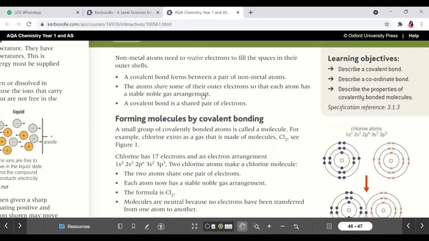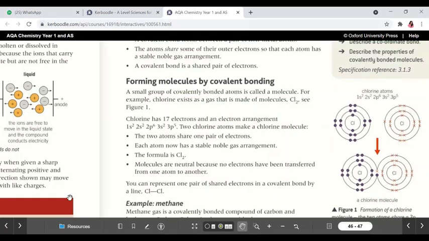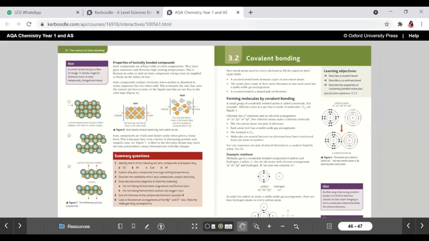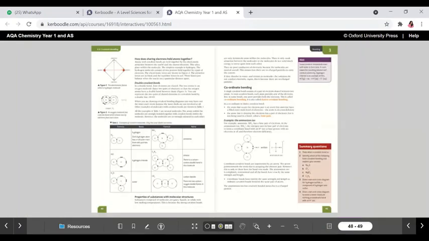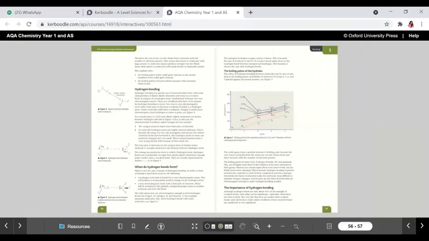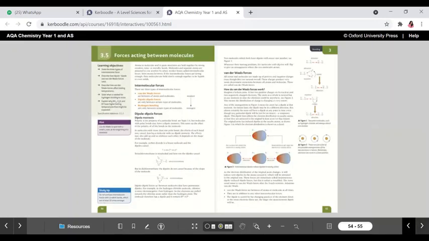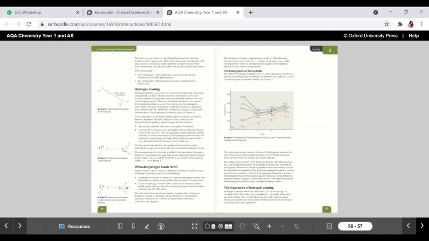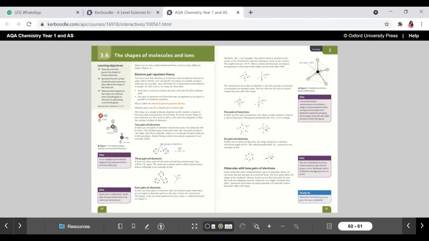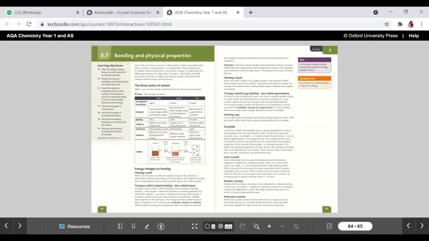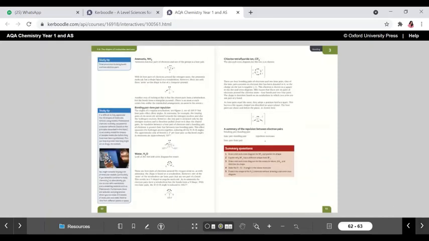Next there is covalent bonding. Can you give me any time for tomorrow? Is it possible or only on weekends? Because you have a test, no? So we need to cover the whole chapter. The bonding topic is easy, but the forces will take a little bit more time: hydrogen bonding, structure of ice, shape of molecules. The chapter is not that big, but it needs some time. Only by weekends we won't be able to cover it.